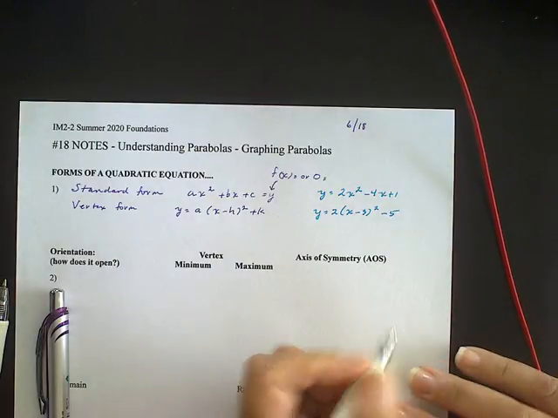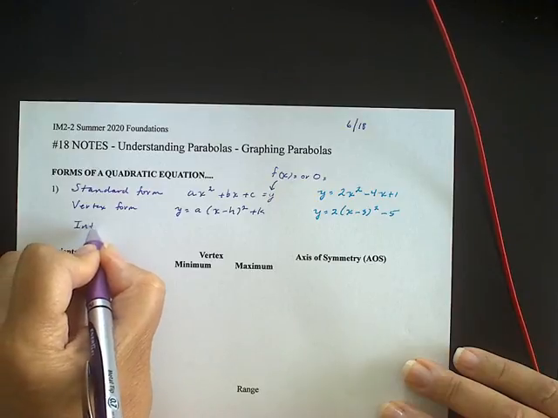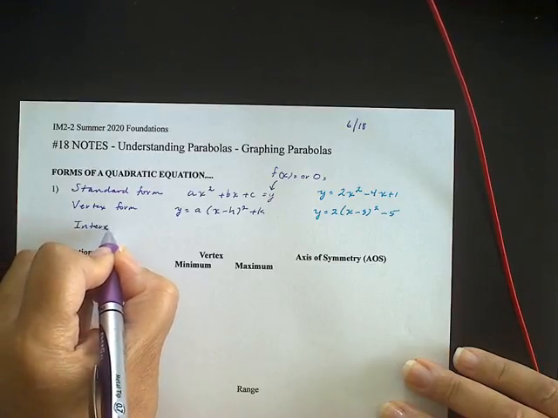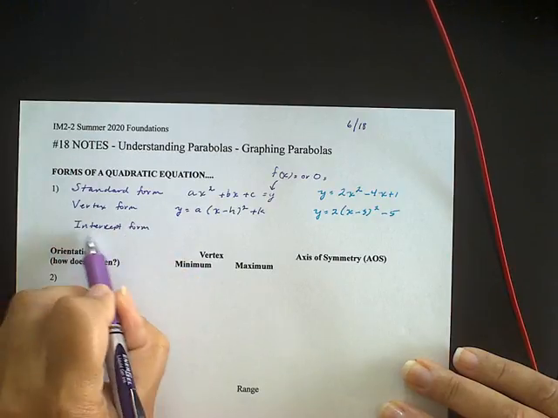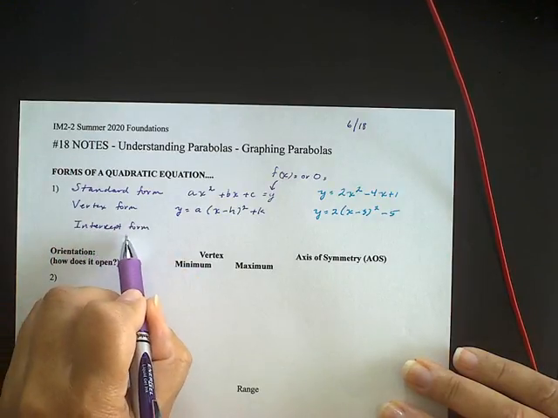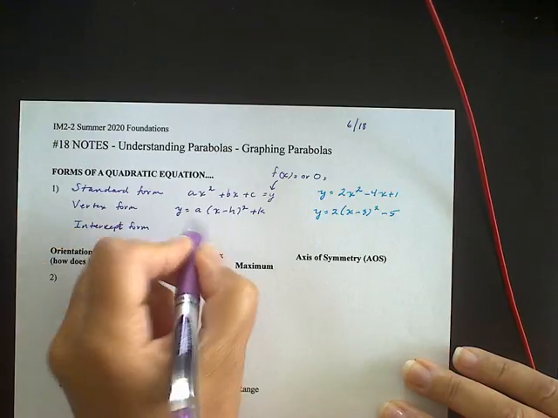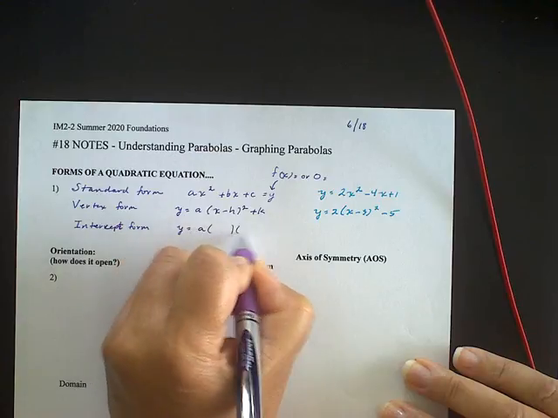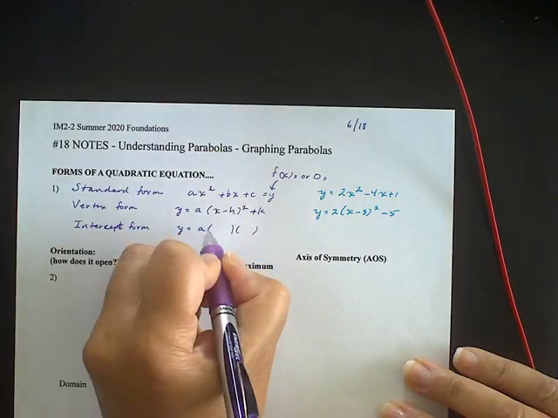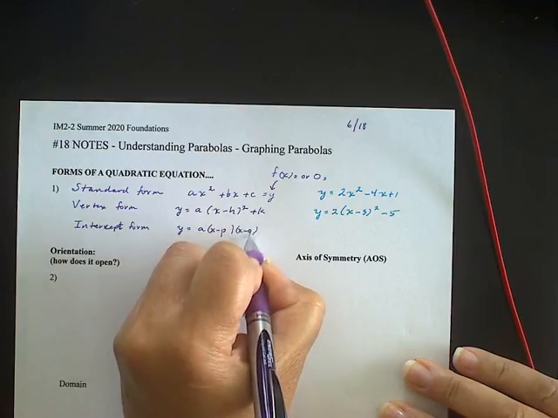And then the last form that we're looking at is intercept form. And that looks like this. Y equals a, and you have two binomial factors, x minus p and x minus q.